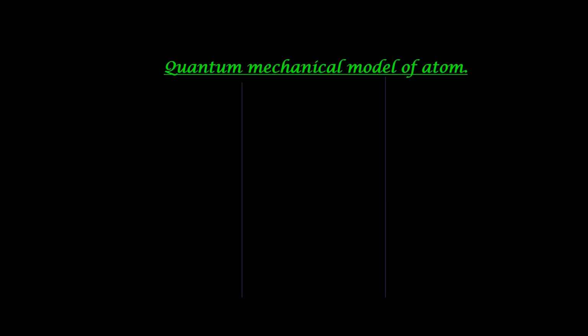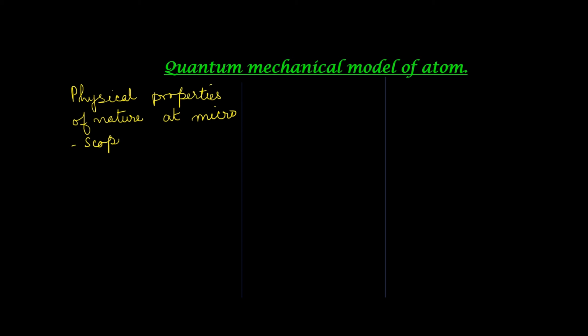In this video, we are going to introduce ourselves to quantum mechanical model of atom. It is a model of the atom based on the principles of quantum mechanics. What is quantum mechanics? Quantum mechanics is a theory which explains the physical properties of nature at microscopic level, that is, at atomic or subatomic particle level.